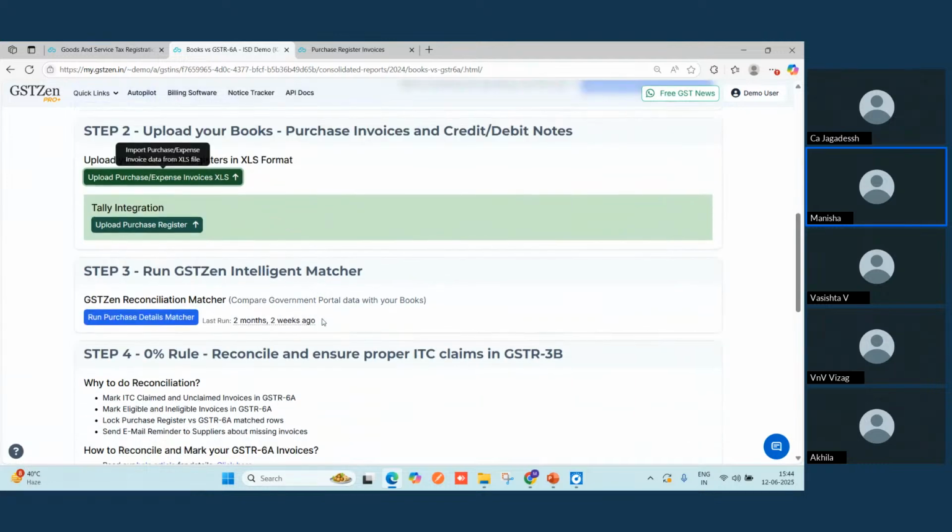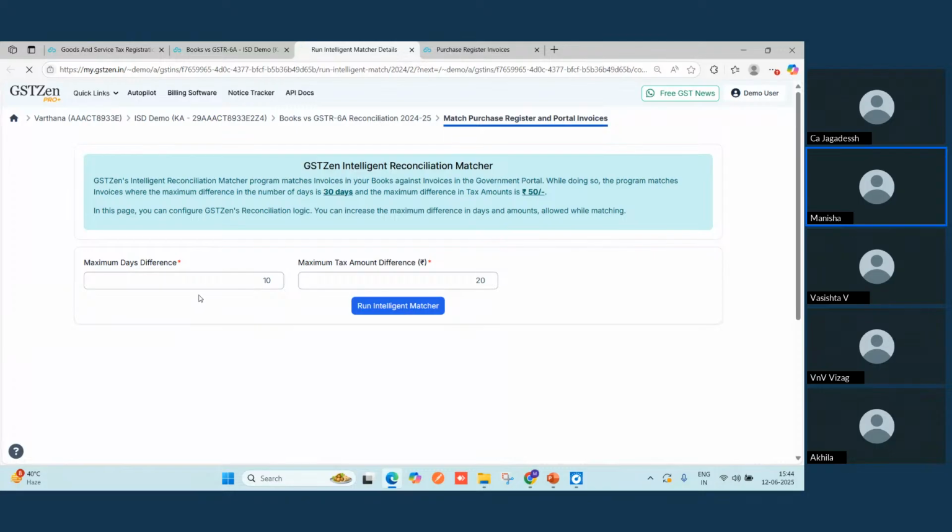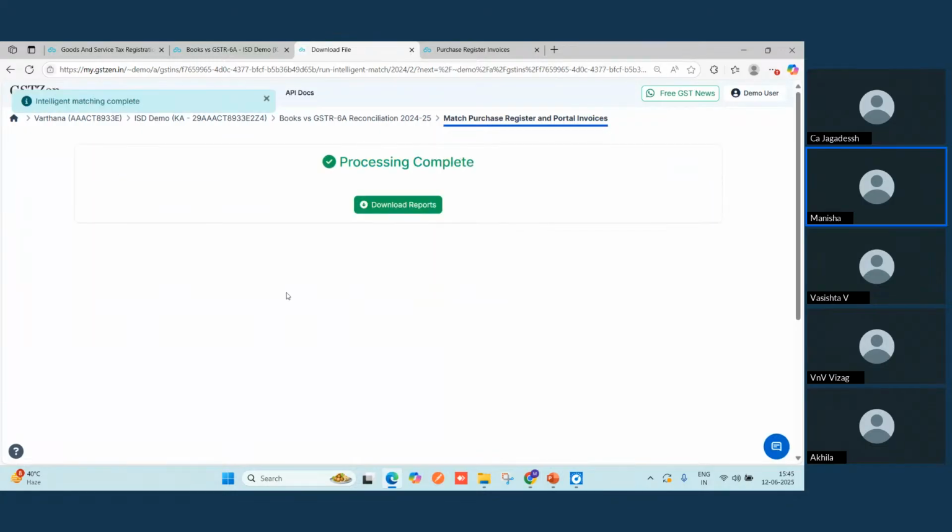Moving to the third step, that is run GST Zen's intelligent matcher. This is a matcher which works primarily with two parameters, that is maximum days difference and maximum tax amount difference. So you can choose the date difference and the tax amount difference which you can bear, and you can run the match. Primarily it works with two parameters on the front end, but in the back end it works with multiple filters, and it matches the invoices considering multiple factors.